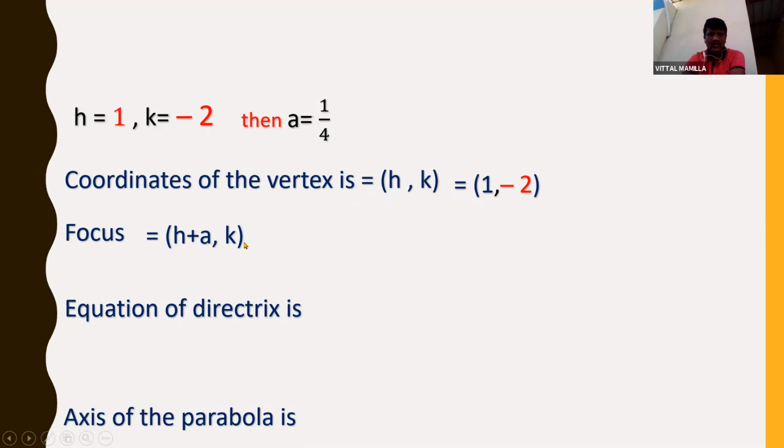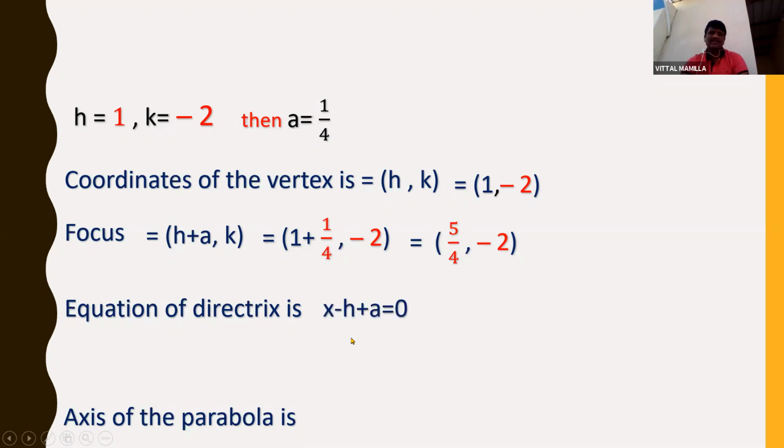So already you know how to write this focus. We have discussed in detail various types of parabola forms. So focus is equal to h plus a comma k. h is 1, a is 1 by 4, k will be minus 2. So 1 plus 1 by 4 is 5 by 4 comma minus 2. And the focus is 5 by 4 comma minus 2.